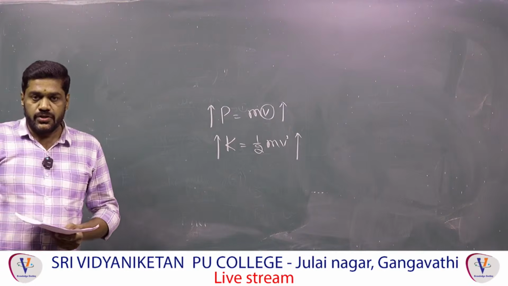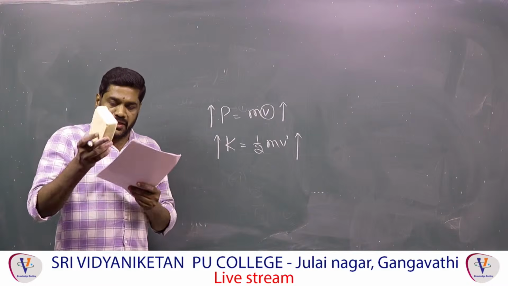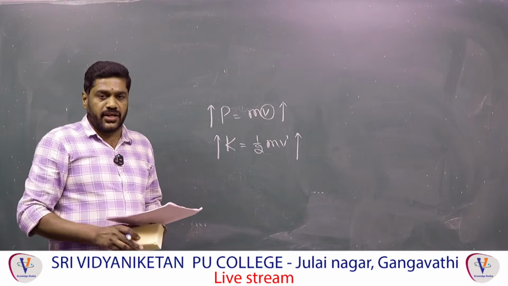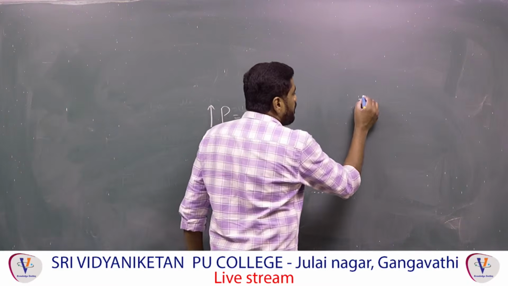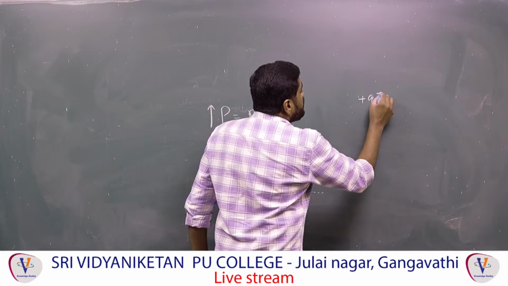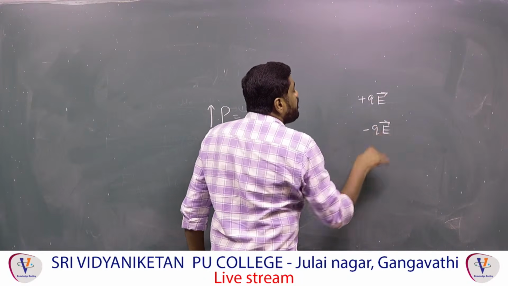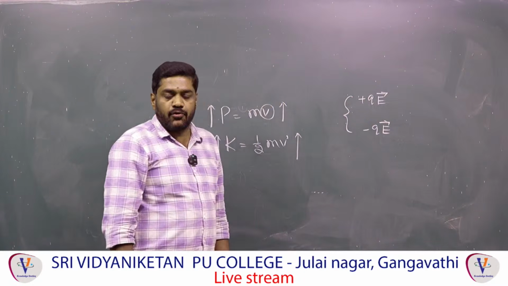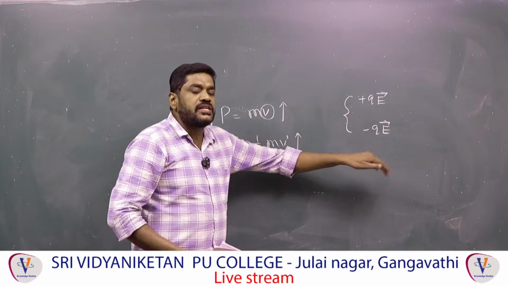So whenever you are keeping a dipole in a uniform electric field, what is the net force acting on the dipole? The force acting on the positive charge particle is plus q into E bar. The force acting on the negative charge particle is given by minus q E. These are two equal and opposite forces acting on the dipole, because the electric field is the same at both charges.